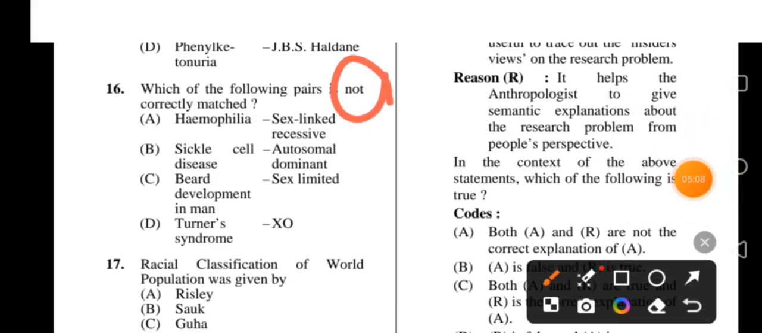Okay, not. So hemophilia sex linked, right? Okay. Sickle cell autosomal dominant, wrong. It is autosomal recessive. Okay. And C and D also correct.